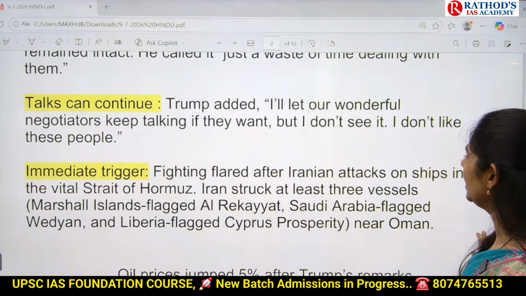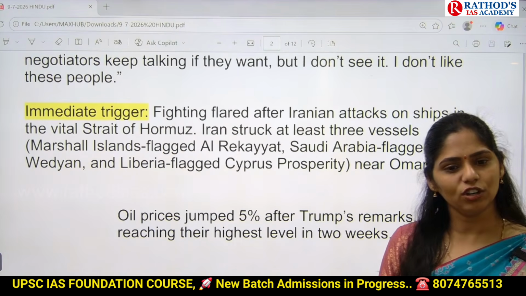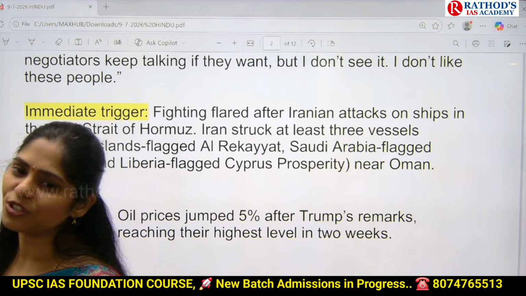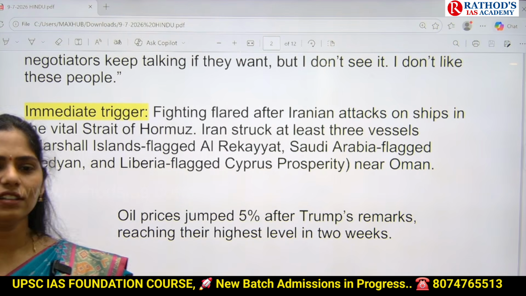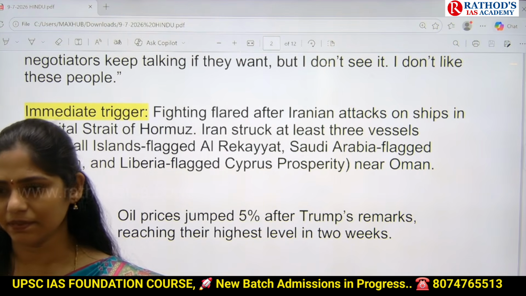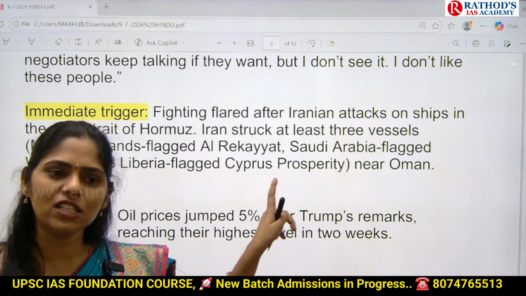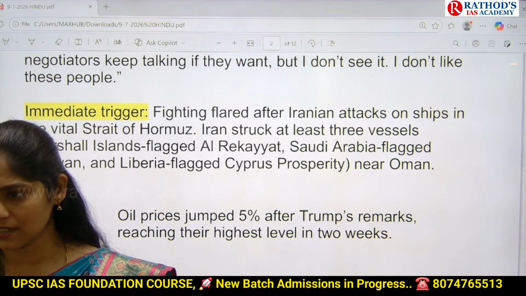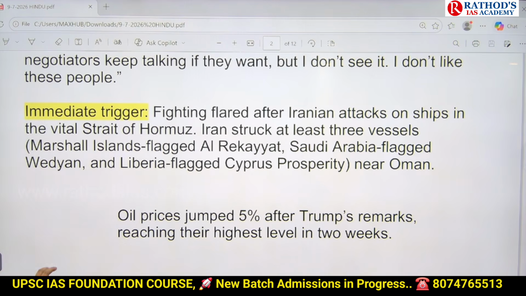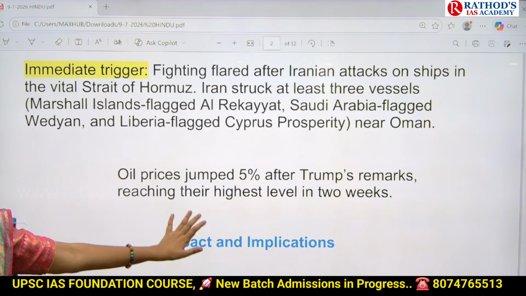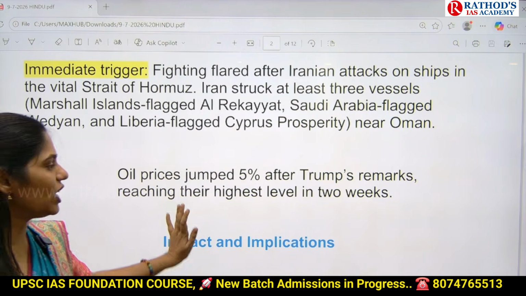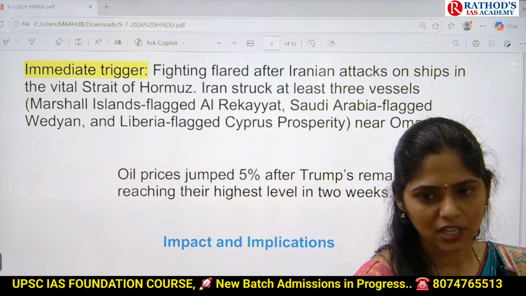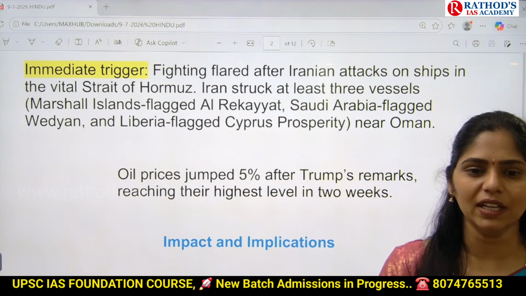And next is what happened immediately. Iran started attacking US military bases, and in retaliation, the US also started attacking Iran, especially in this Kashmir area. Again, there is increased conflict between the US and Iran. Because of this, immediately 5% of the international oil price jumped. This is the thing which happened yesterday.